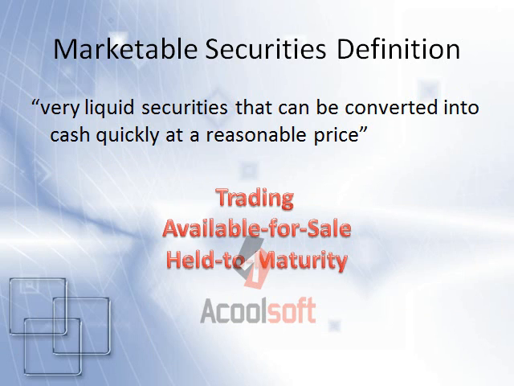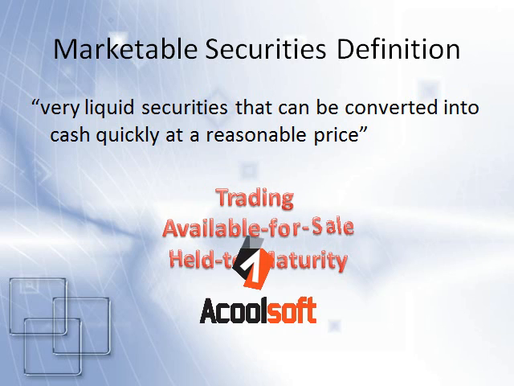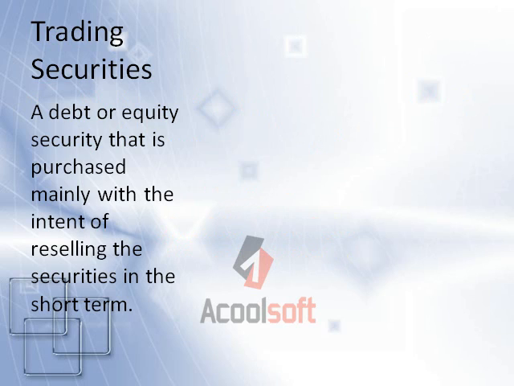Today we will be focusing on financial and tax aspects of this other category, which includes trading, available for sale, and held-to-maturity securities. In each discussion, we will use the cost method of accounting viewpoint because we do not have significant influence, which is having less than 20% ownership. So let us start with the financial aspect of a trading security.